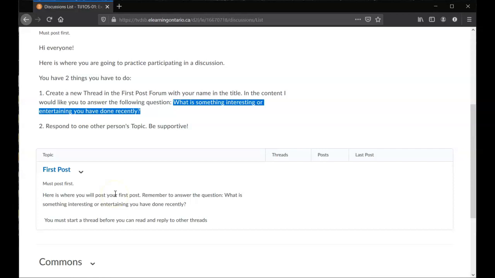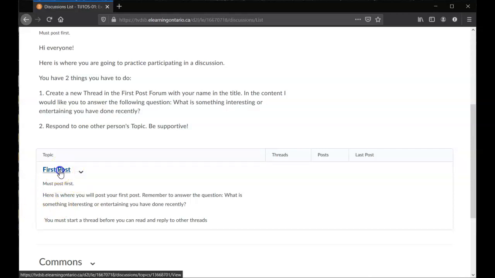And then once people have started putting in their threads, you will also have to respond to one other person's thread. And again, make it school appropriate, be supportive. You won't be able to respond to anybody's thread until you have actually created one yourself.